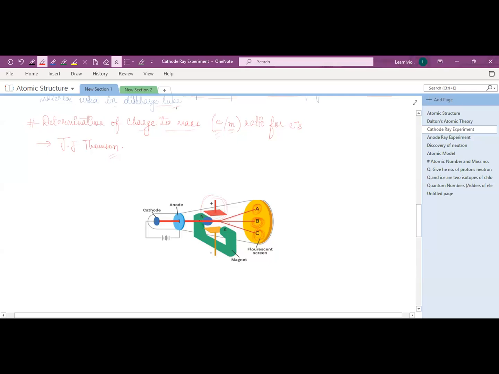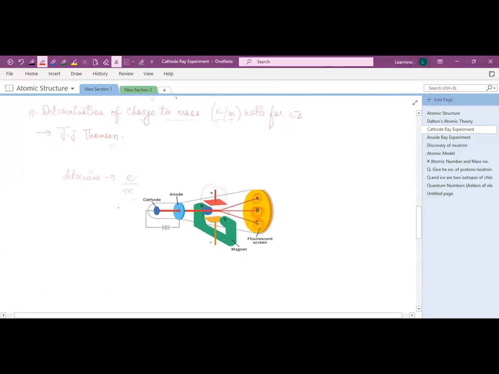that the cathode ray will travel in a straight line in the presence of electrical and magnetic field, with the help of some variation in electrical and magnetic field. And by this he determined the charge to mass ratio, E upon m ratio. E is charge and m is mass.